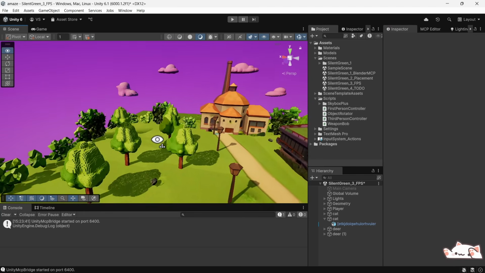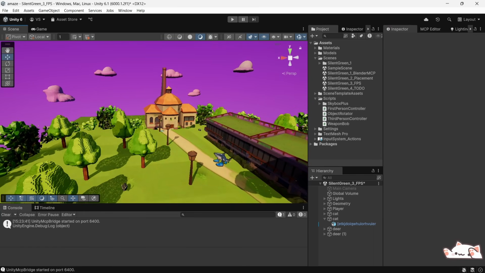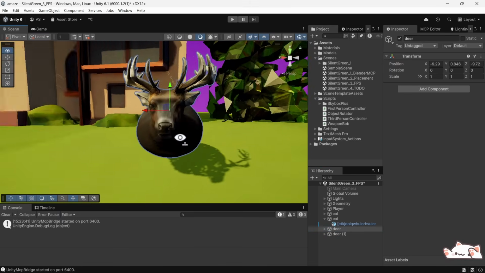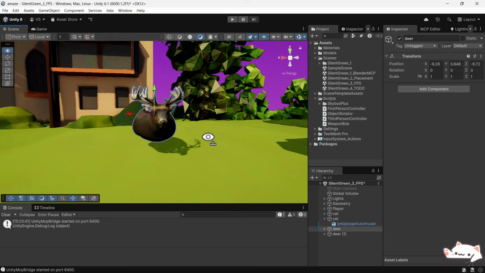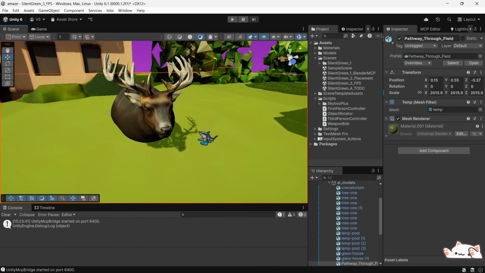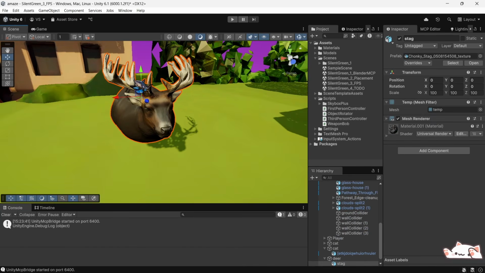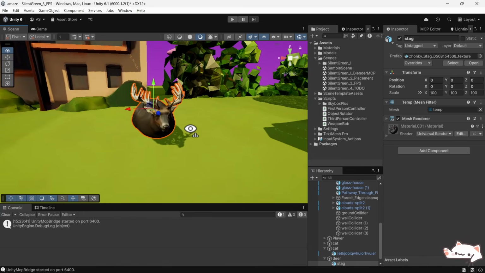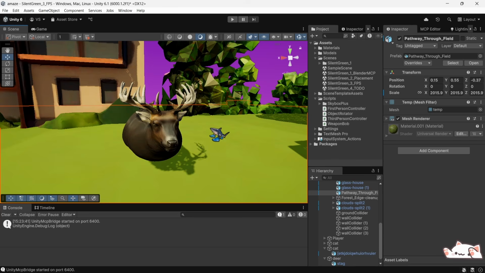So let's add this object in our game. And basically I added it a few times in a scene. If you can see, here is our special object in the game. What I wanted to do with this object is I wanted to make it rotate around vertical axis. But let's assume I don't know anything about programming. How would I do that? And in this case, what can help me is vibe coding tools like Cursor and Windsurf.